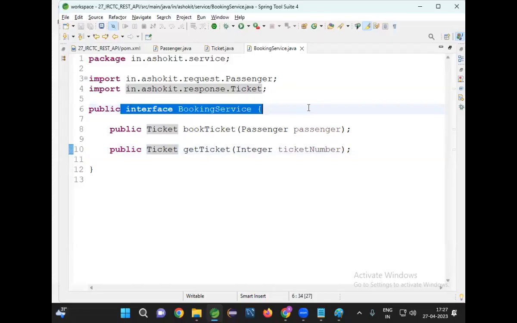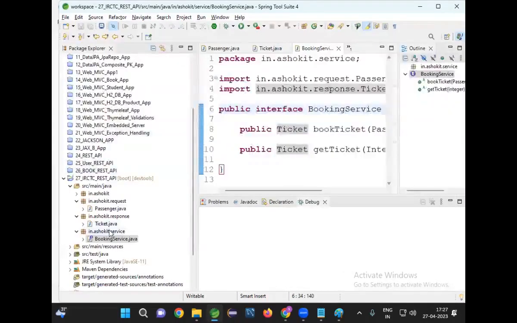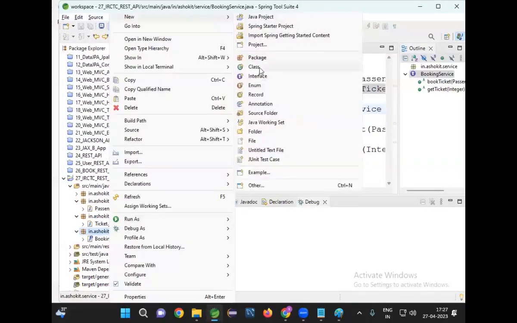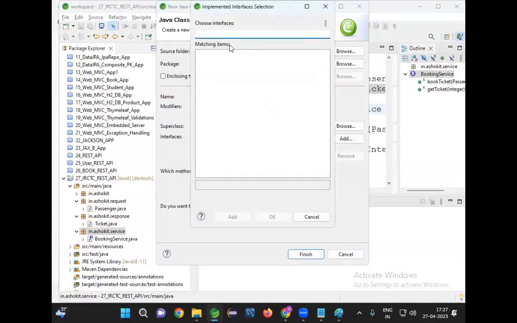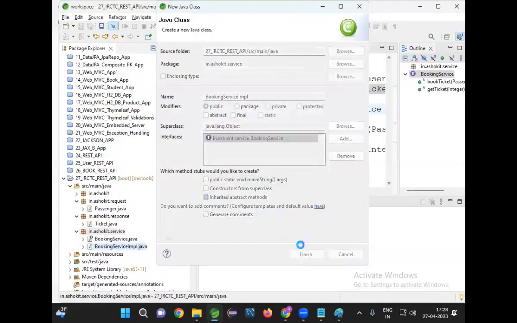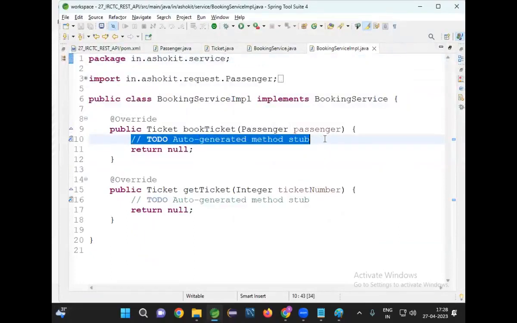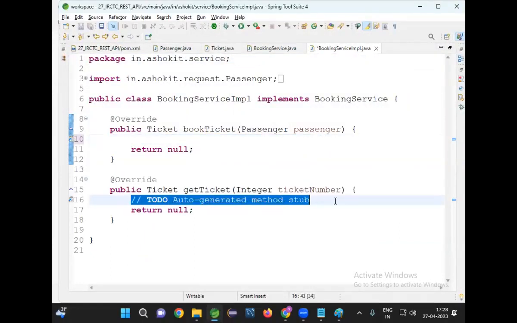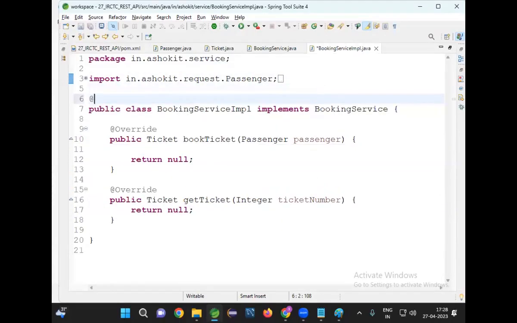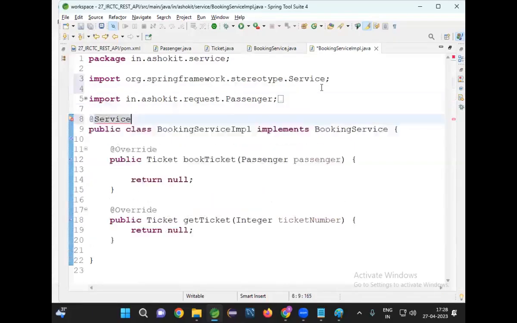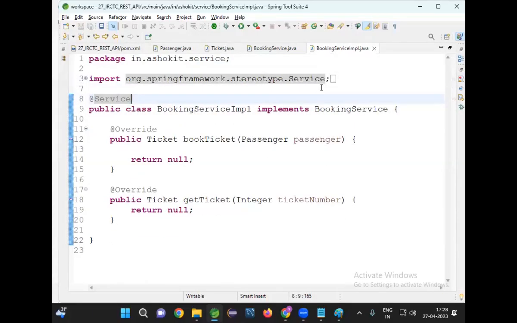This is my interface. Now I need to provide an implementation for the interface. New class BookingServiceImpl. The BookingServiceImpl class is going to implement that interface. The BookingService interface is available. Select that. Okay, finish. Fine. This is a normal Java class. I need to represent this class as a Spring Bean. How to represent this class as a Spring Bean? By using one annotation called @Service.